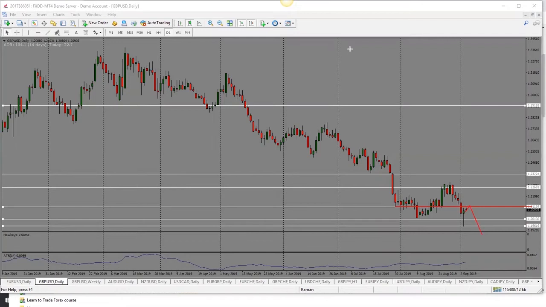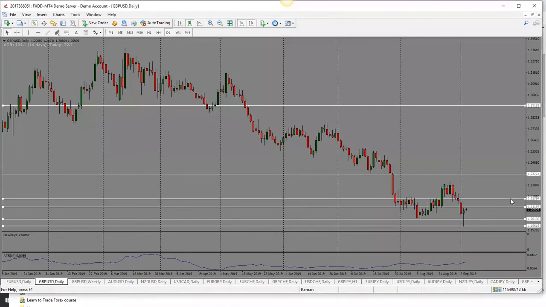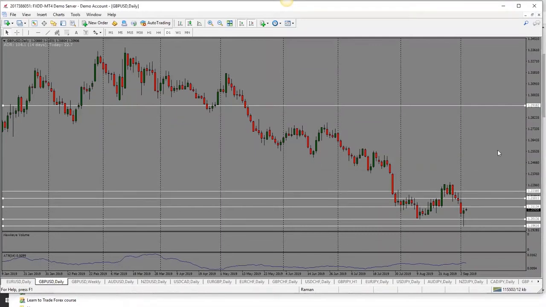So for now, bias is bullish because of the bullish candle close. But the first thing to keep in mind would be if it doesn't break through the high of today, then it could drop. But if it does, then we're looking for price to go up higher. So in that case, our first target would be 1.2180, and then the second target would be 1.2240. But the important thing, again, like I said, is today's high at 1.2120. If price doesn't go through that, then I will look for price to drop and come test the bottom here.